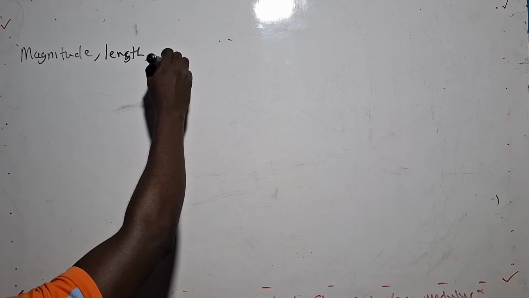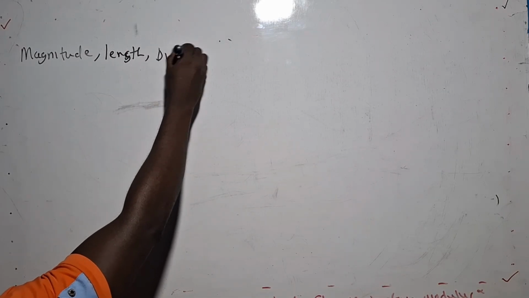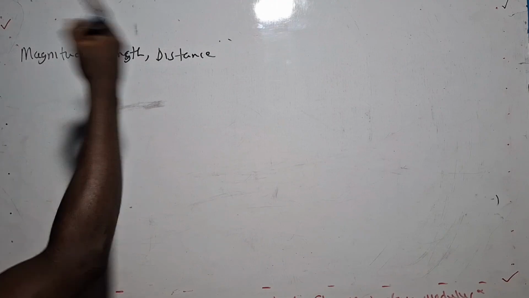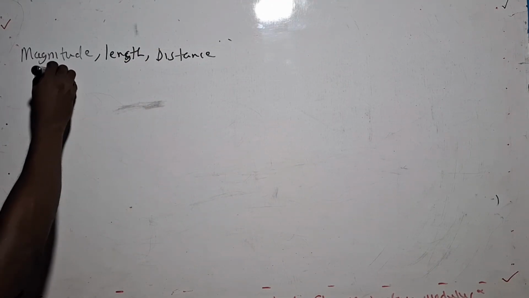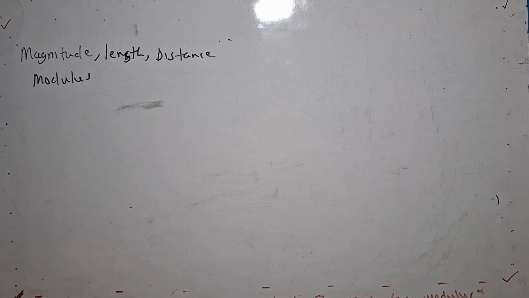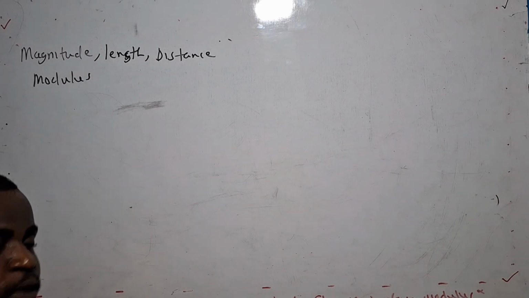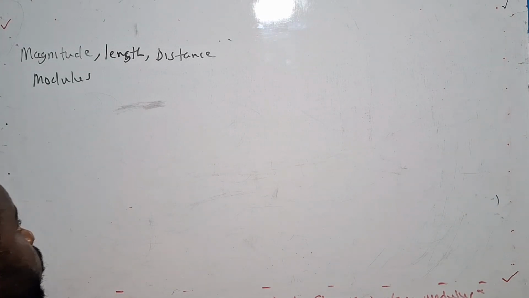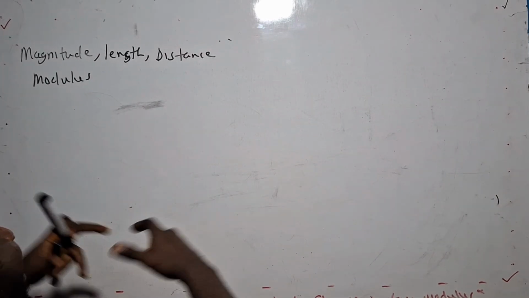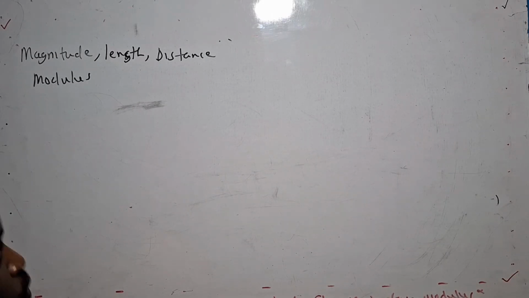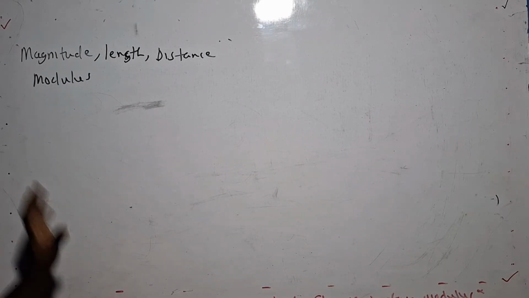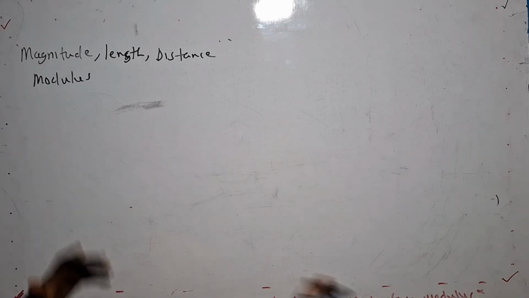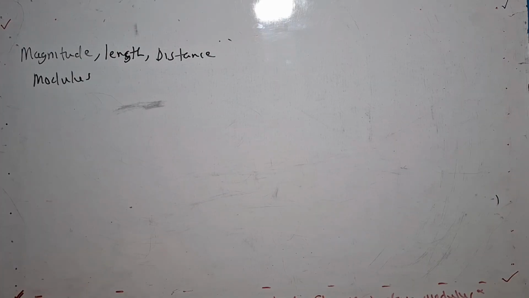It is the same as the distance of a line. It is also the same as the modulus of a line. We were finding the midpoint, that's the middle point. Now we are going to find the magnitude, the length, the distance, or the modulus of a line. They are used interchangeably. So anytime they ask you to find the magnitude of a line, the length of a line, or the modulus of a line, it is the same thing they are talking about.